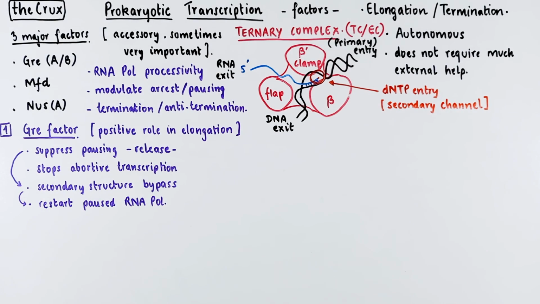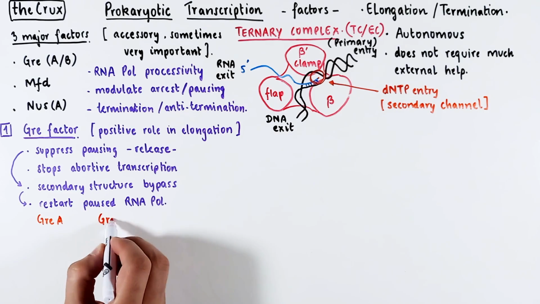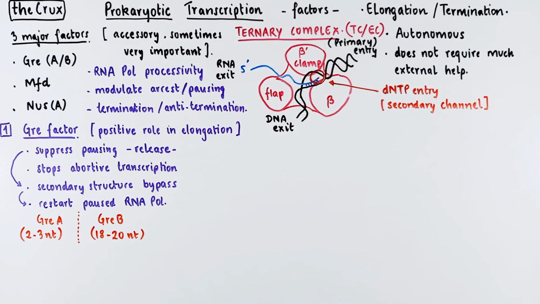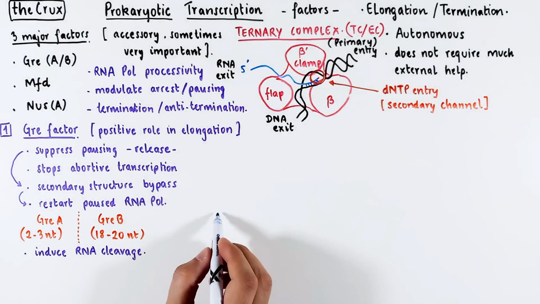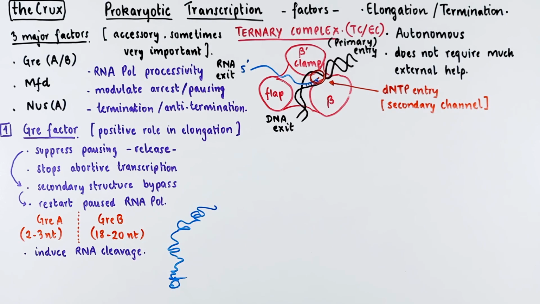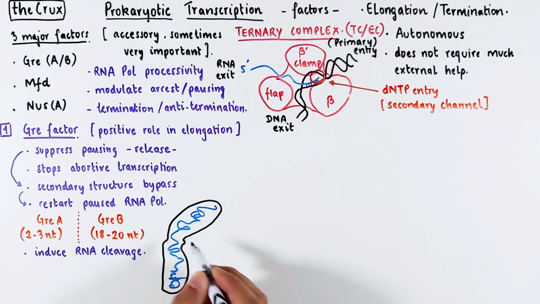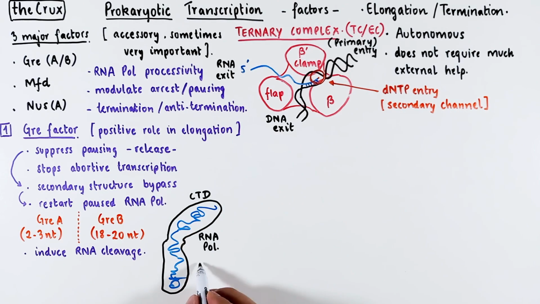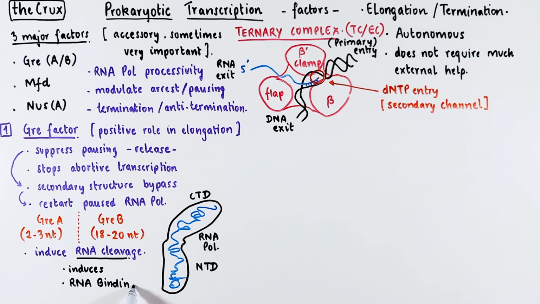There are two Gre factors, A and B. Their function differs by the length of RNA they can fix. This fixing is usually in the form of RNA cleavage. Before we get into the mechanism, it is good to visualize the Gre factors. Both A and B have similar overall structures. The C-terminal domain binds the RNA polymerase, whereas the N-terminal domains bind to the RNA, which will eventually induce the excision and release the paused RNA polymerase.